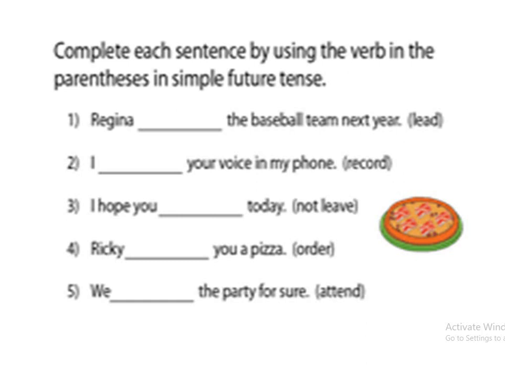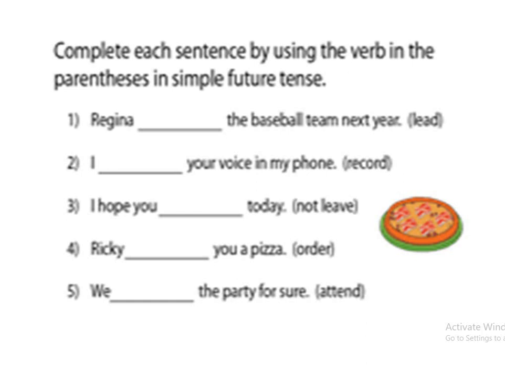Next is: I hope you dash today, not leave. So now how can we use it? I hope you will not leave today, right? Will plus not and then the first form of the verb. The next sentence: Ricky dash you a pizza. Ricky will order you a pizza.